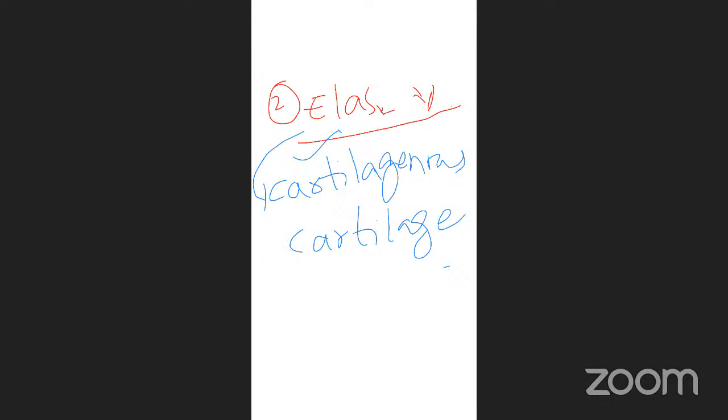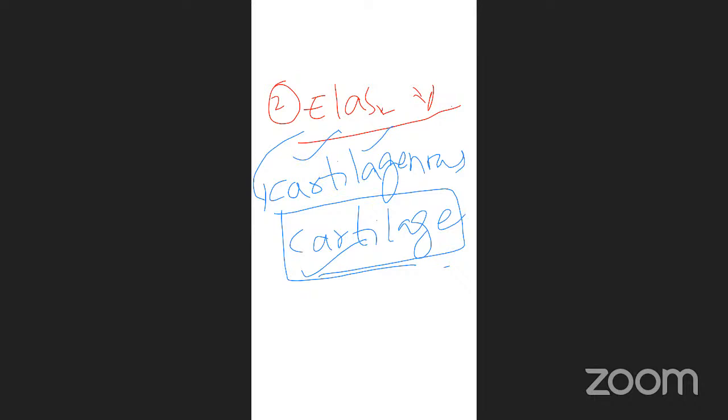Because their skeleton contains cartilage, not a bony skeleton. Their skeleton is made up of cartilage. That's why they are called cartilaginous fishes. What are those? Elasmobranchs.